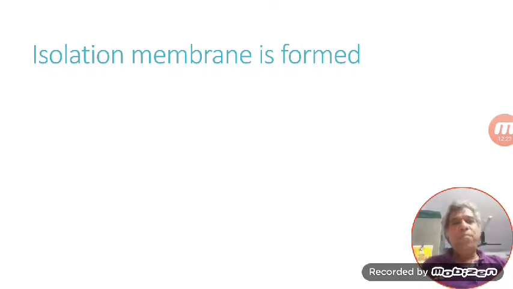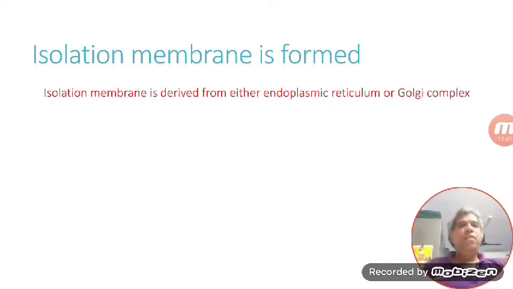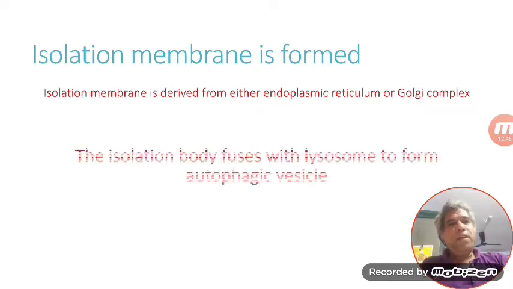Isolation membrane is formed first in this process of autophagy. Isolation membrane is formed around the particle that is meant for digestion. Normally, this isolation membrane is derived from either endoplasmic reticulum or Golgi complex.